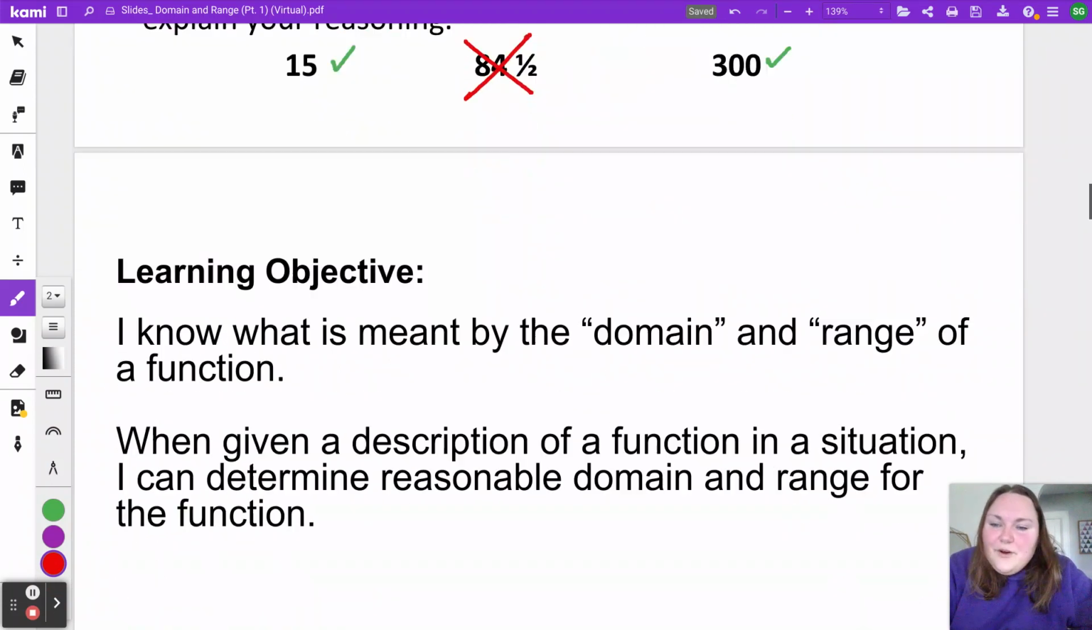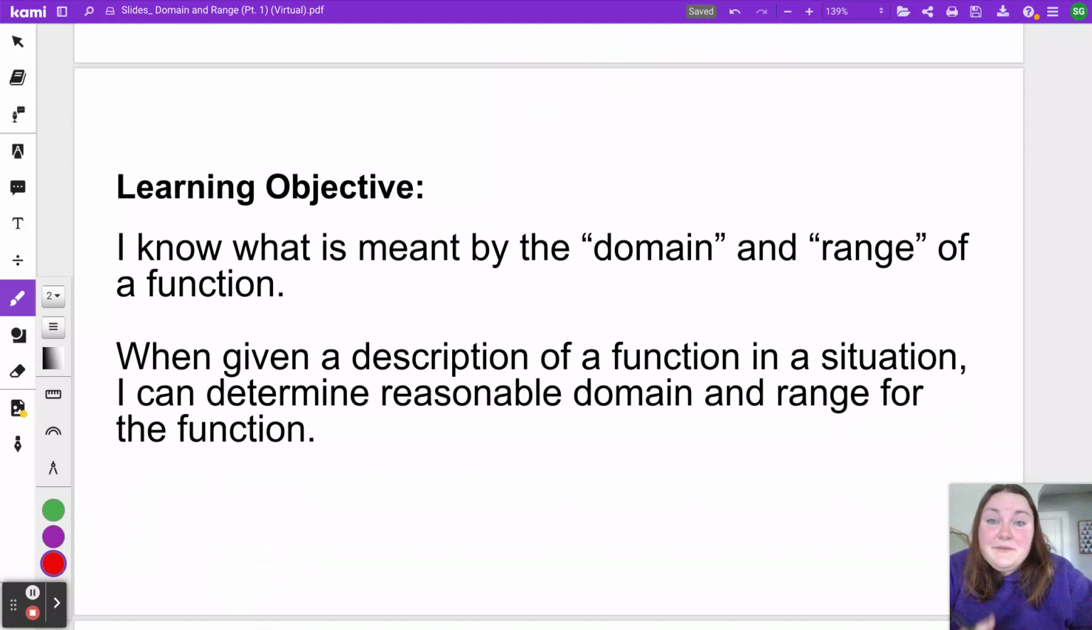The reason this is our warm-up is because our lesson is going to be related to this idea of possible inputs and outputs. The name of this lesson is domain and range. So of course, one of our objectives is to know what is meant by the domain and range of a function. But also, the focus of this lesson is when given a description of a function in a situation, can we determine reasonable domains and ranges for those functions? The focus today is really looking at descriptions and these stories about functions and identifying domain and range. And tomorrow we'll be spending a lot more time with graphs.